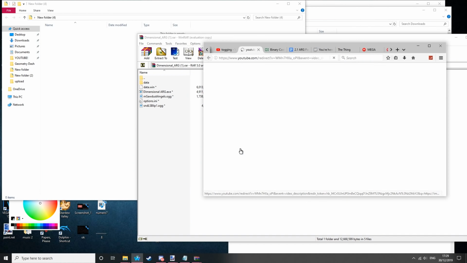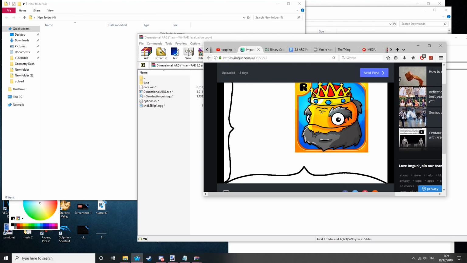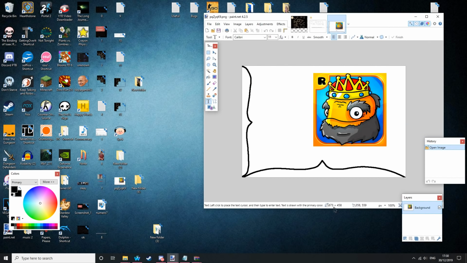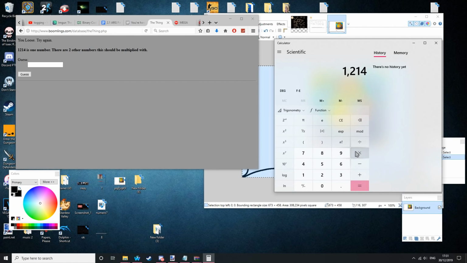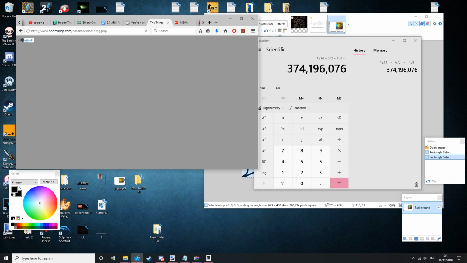And with this, we need to go back to the unlisted Viprin video where there is a link to a picture of a boomling. Now, the symbols on the side and the bottom indicate that we need to multiply the number by the pixels on the image, which is 673 and 458. When we times them together, we get a pretty large number. Inputting that in gets us the first part of the password.